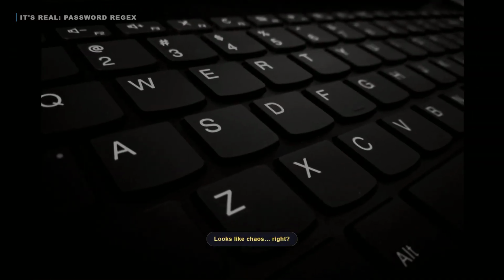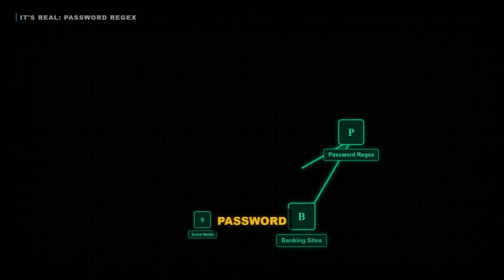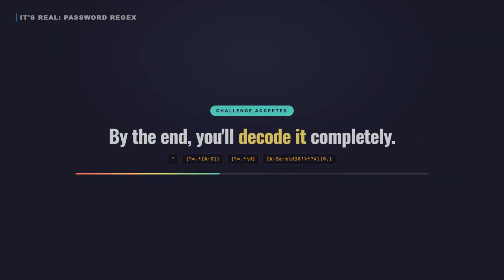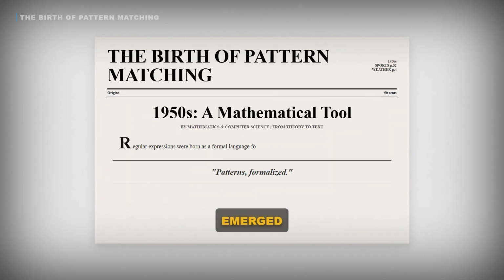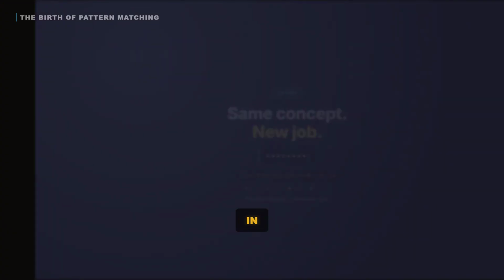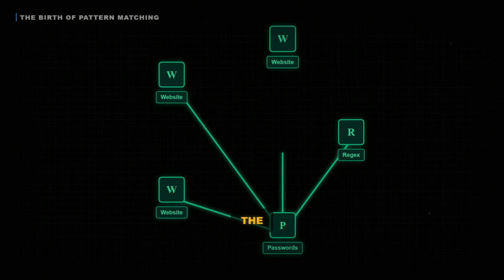Believe it or not, this isn't random chaos. That exact expression enforces password rules on millions of websites. And by the end, you'll decode it completely. Regular expressions emerged in the 1950s as a mathematical tool for describing patterns in text. Today, that same concept enforces password strength on countless websites across the internet.